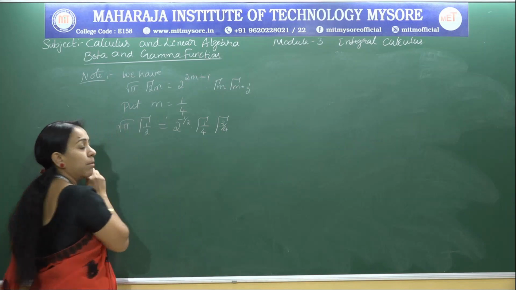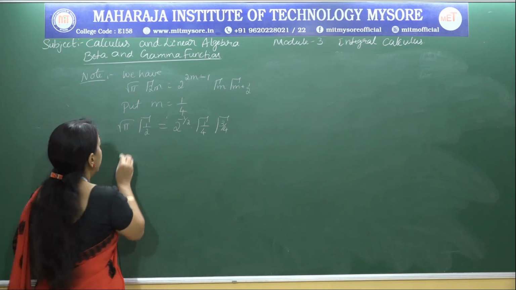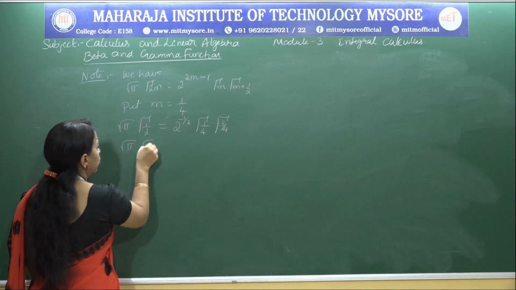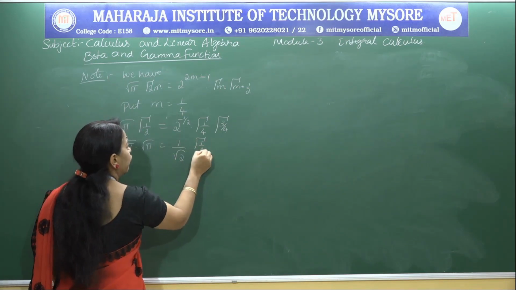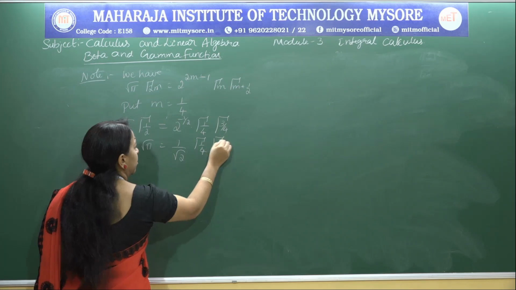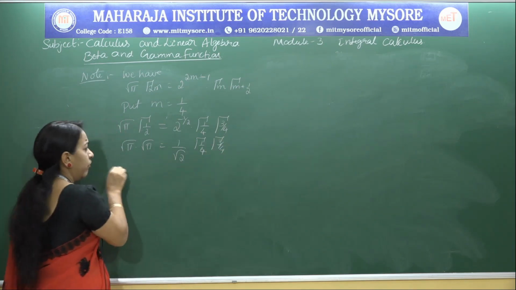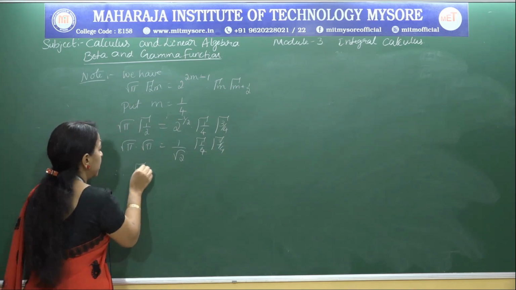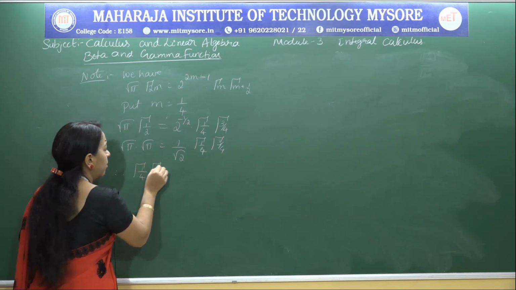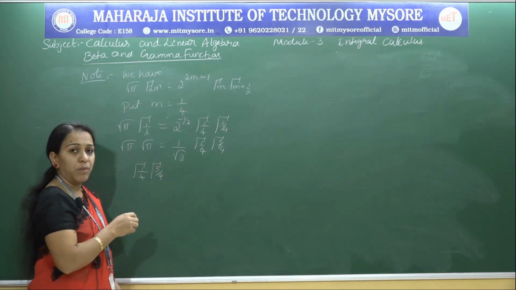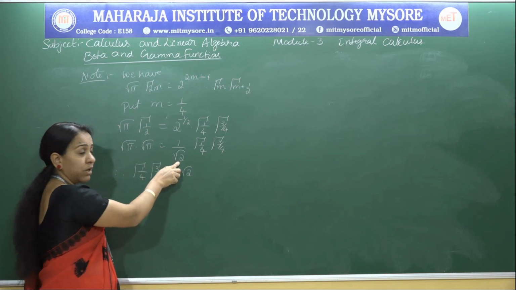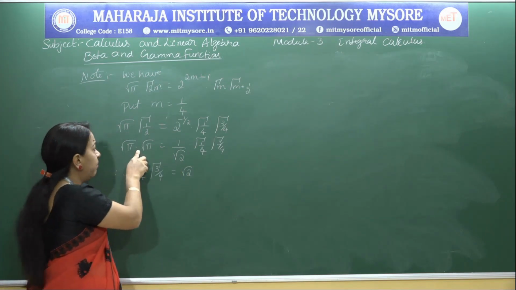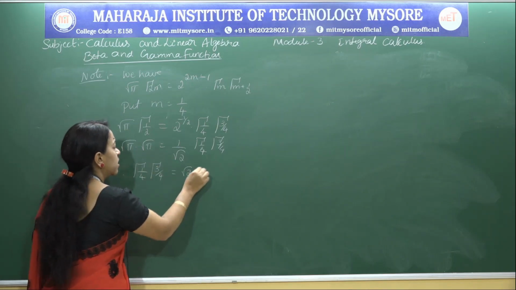So we know the gamma half result, that is root pi. So we have root pi into root pi is 1 by root 2 into gamma(1 by 4) into gamma(3 by 4). Therefore, we have the standard result like this: gamma(1 by 4) into gamma(3 by 4) I can write as root 2 into, this value gets cross multiplied here, and root pi into root pi is pi.